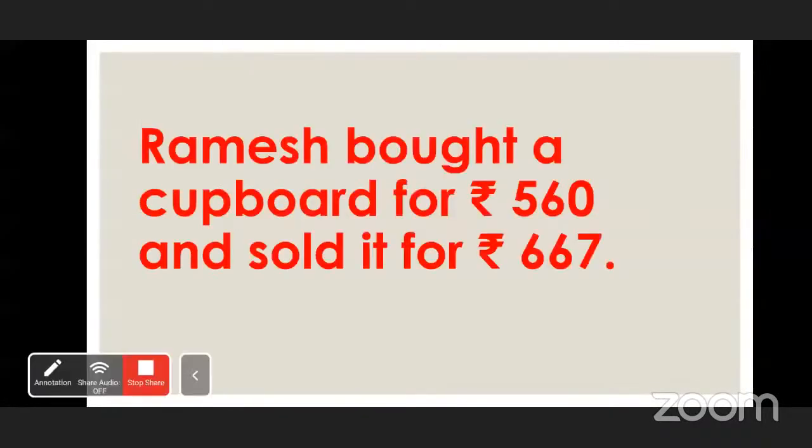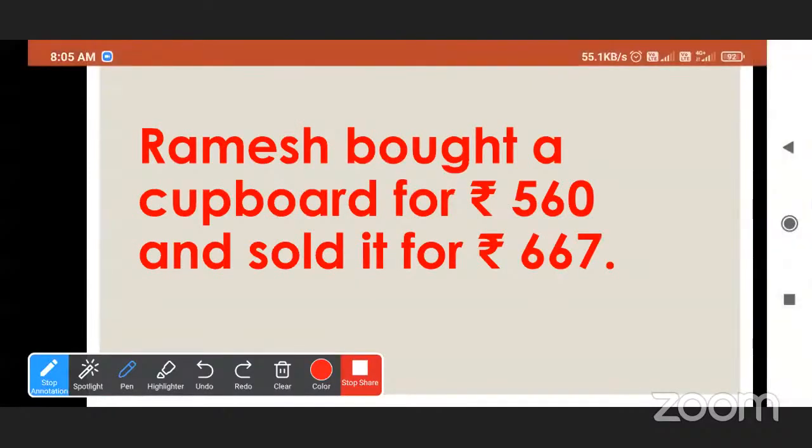So see, students, please read this sentence. Ramesh bought a cupboard for rupees 560 and sold it for rupees 667. Okay, good. Ramesh became a loss.